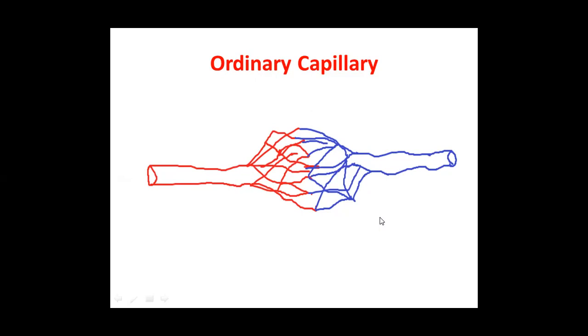Here a number of physiological activities are taking place, and a number of forces are acting on the arteriolar end and the venular end.